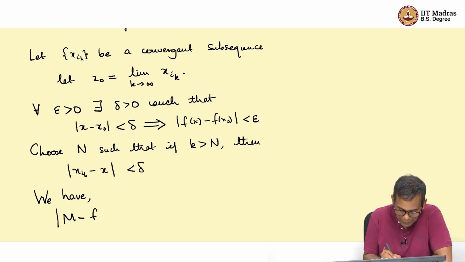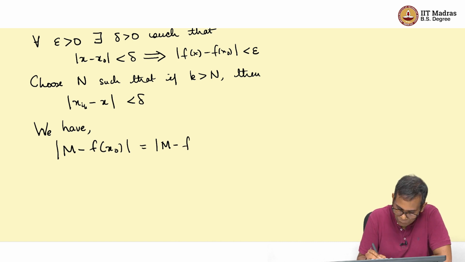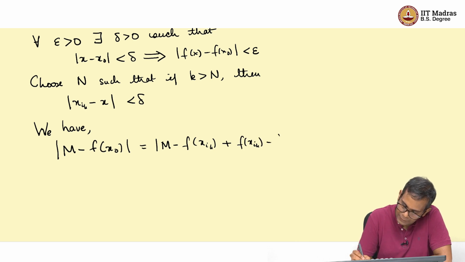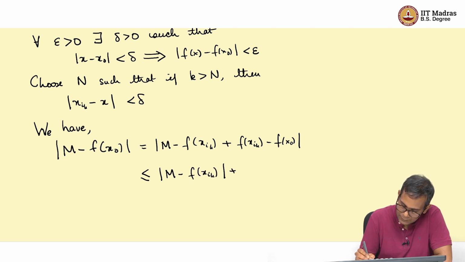the absolute value of M minus f(x0). This is equal to M minus f(x_{i_k}) plus f(x_{i_k}) minus f(x0). And so, now using the triangle inequality, this is less than or equal to |M - f(x_{i_k})| plus |f(x_{i_k}) - f(x0)|.